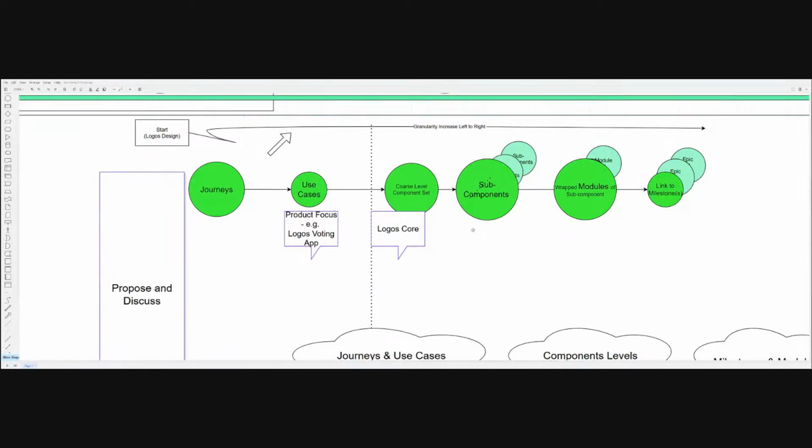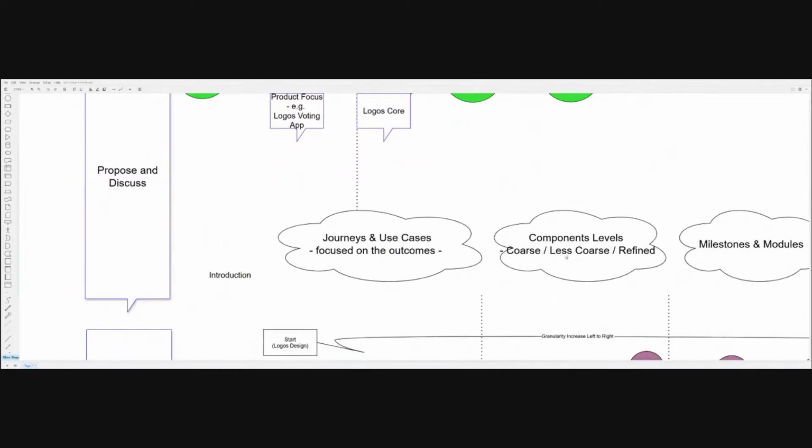Okay, so we start to look at the applications and we say, okay, those are the journeys I've outlined, from awareness all the way through to advocacy and retention. Well, what are we doing in the middle of it? We're trying to look at the use cases that apply to each of those journeys. So what would be a good way for folks to interact with the Logos stack? All right, we create a sample application. But even to create an application, as we saw in my post-its, we have to build things. We have to create realizations of that journey. And ultimately, we've also got to break it down and see, can we do it? Have we got the resources to do it?